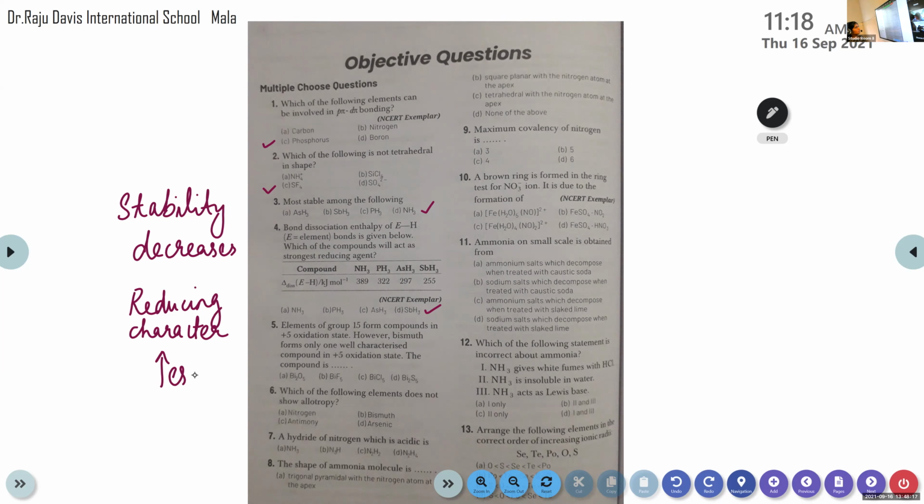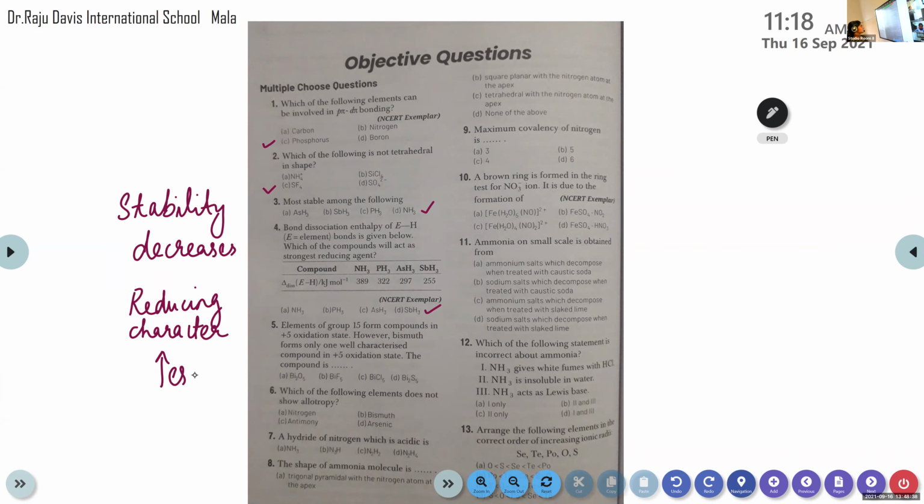Diya, can you read the fifth question? Elements of group 15 form compounds in the +5 oxidation state. However, bismuth forms only one well-characterized compound in the +5 oxidation state. The compound is? The elements of group 15 show variable oxidation states.